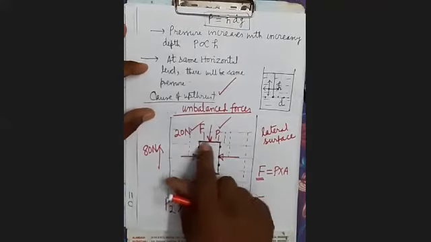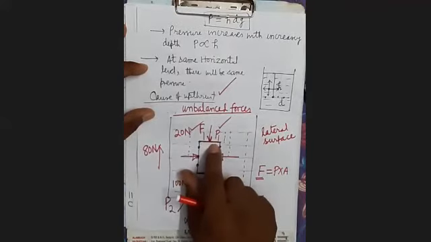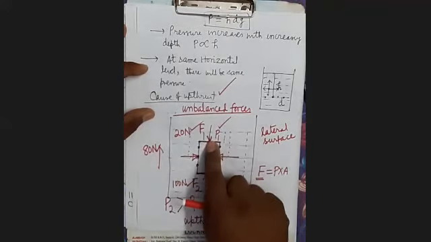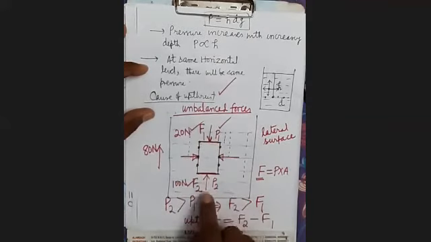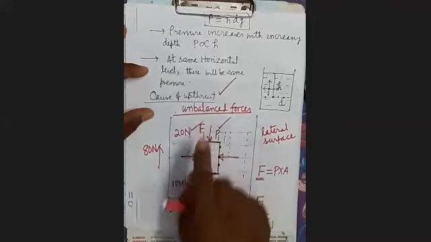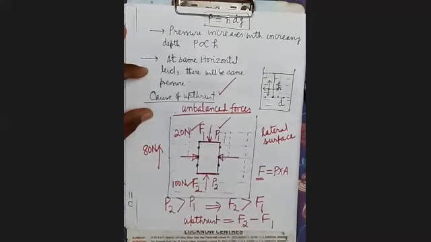The force which is acting at the top surface is acting downward, and the force which is acting on the bottom surface is acting upward. This force is bigger, this is smaller, therefore the body experiences a net force in upward direction, which is the upthrust. It's clear?